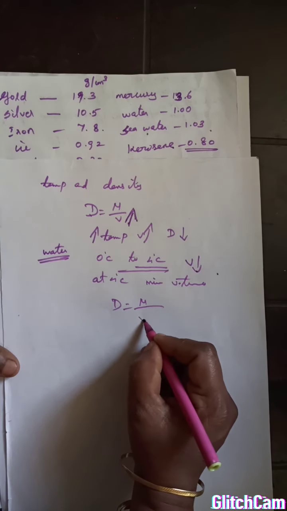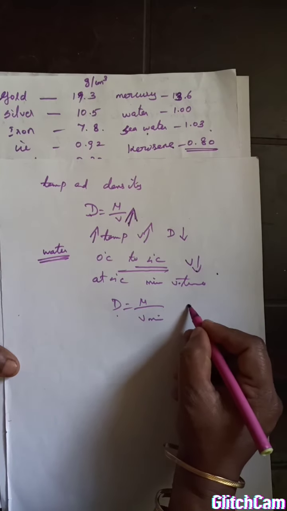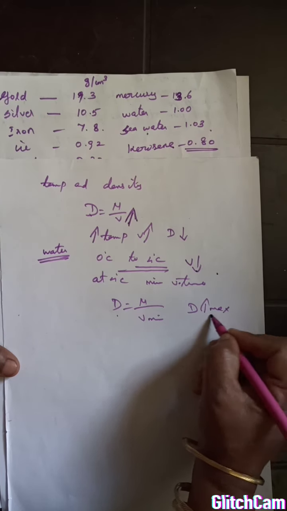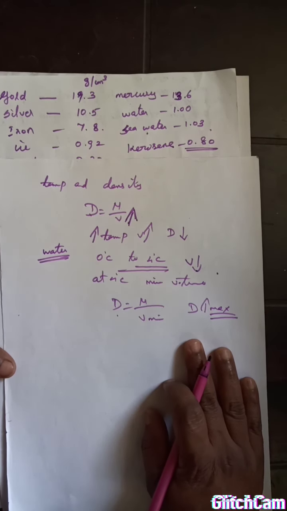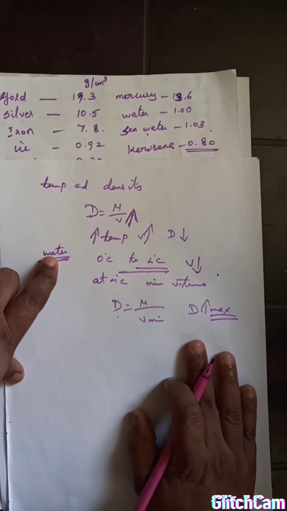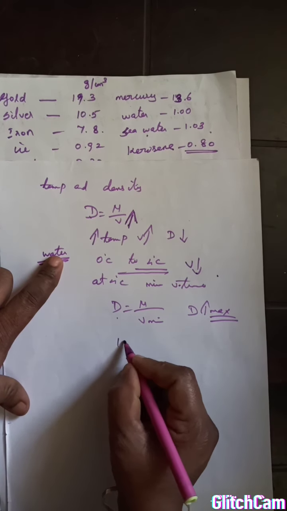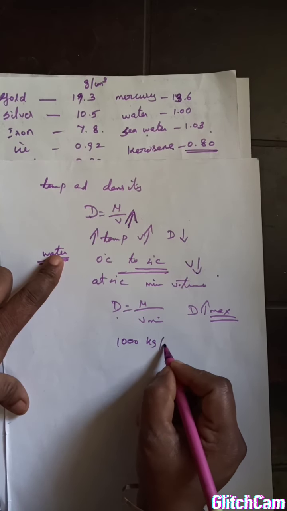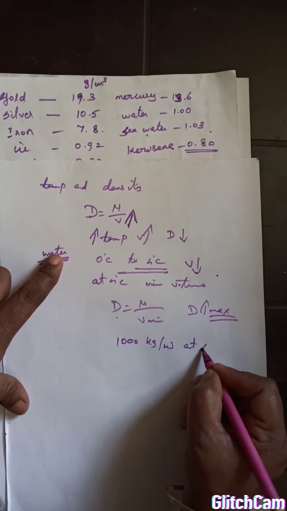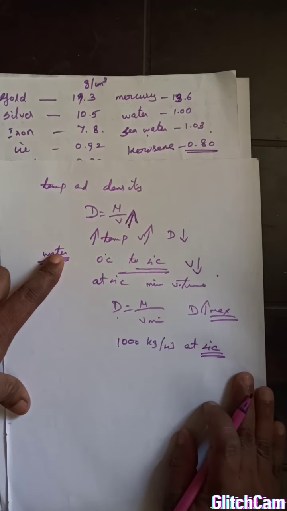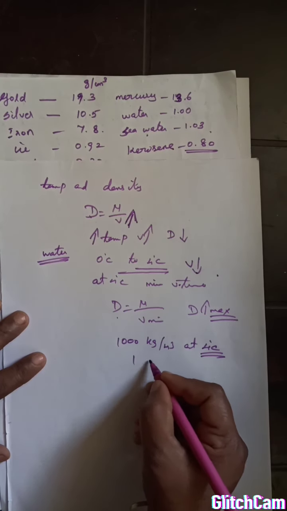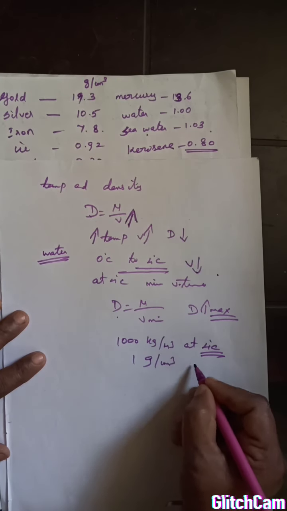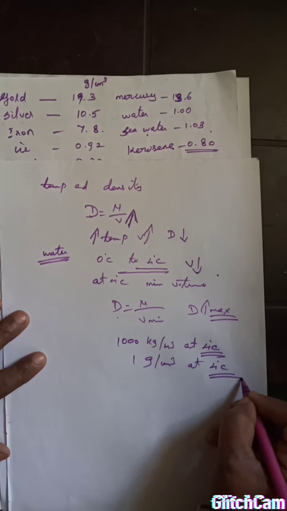Imagine if volume is minimum, then the density is maximum. That's why we mention that water has a density of 1000 kilogram per meter cube at 4 degree Celsius. It is important. So in CGS unit, 1 gram per centimeter cube at 4 degree Celsius.